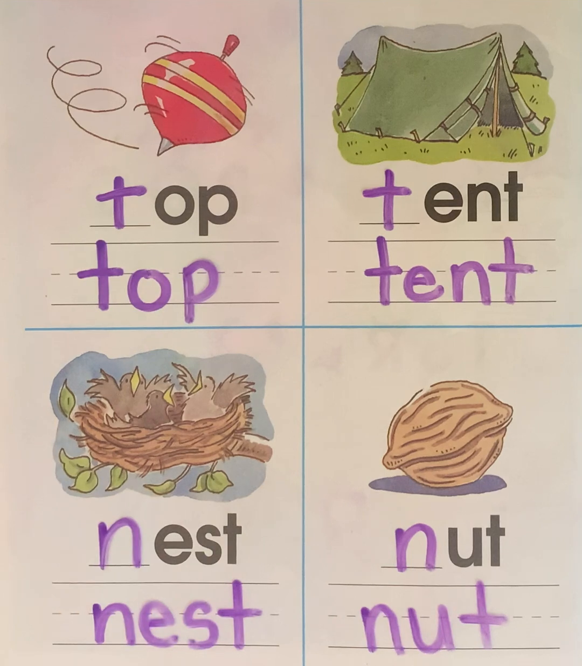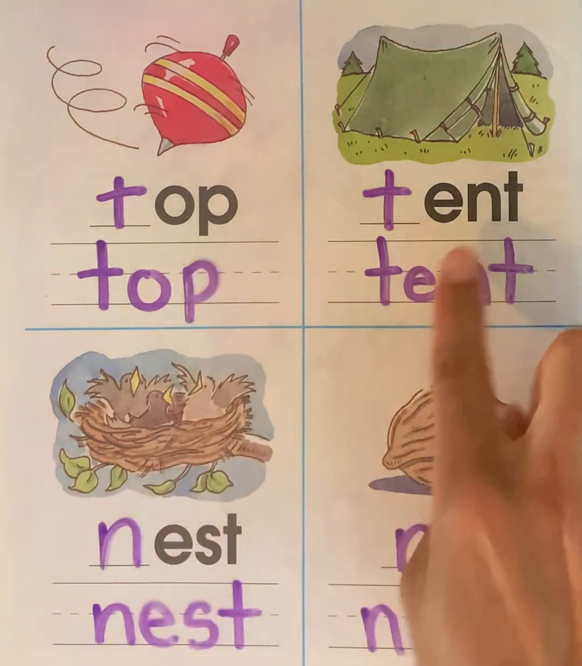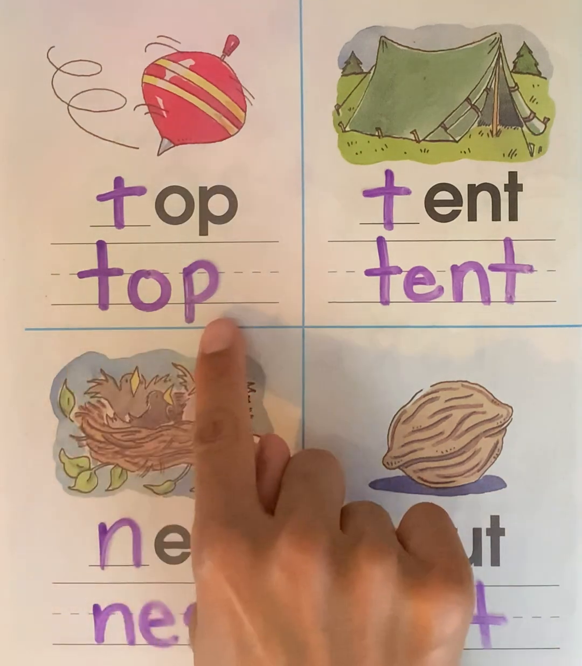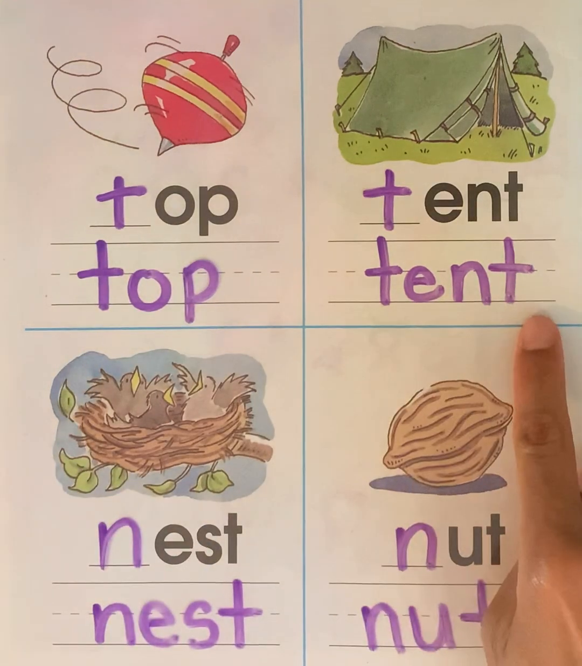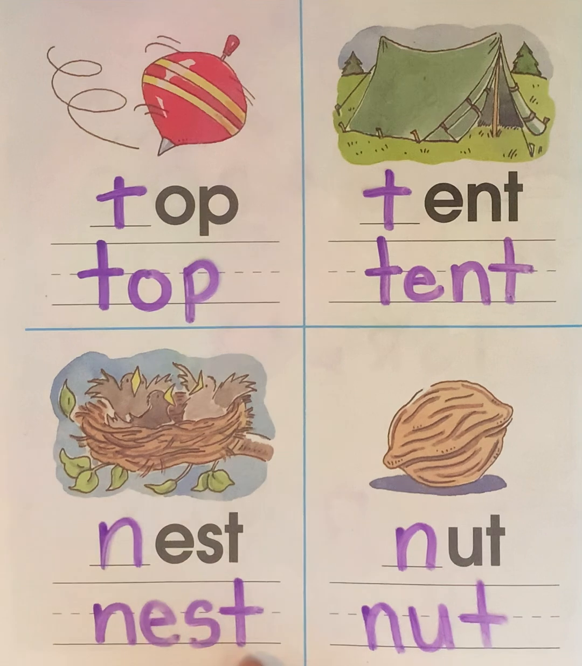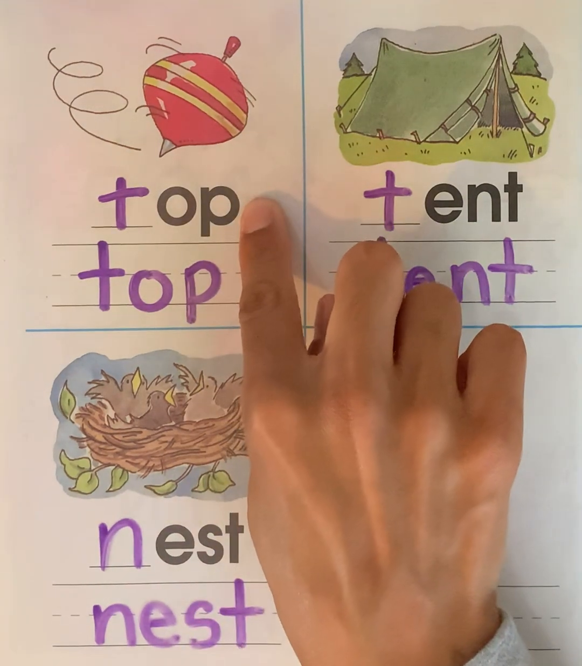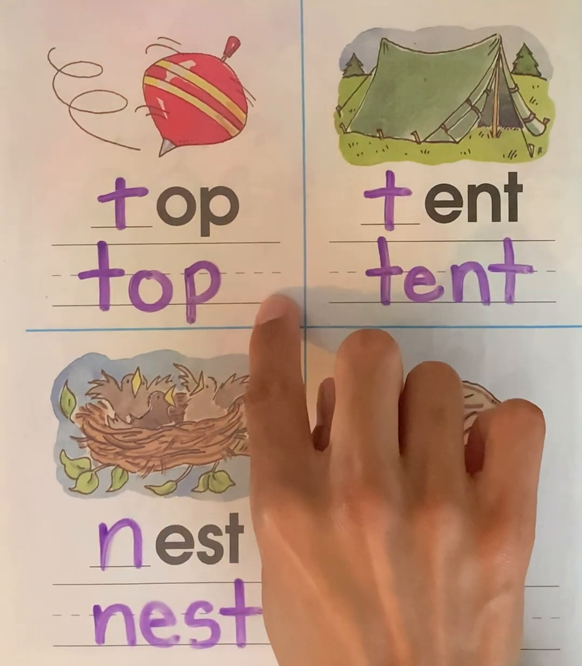Nut. Now can we go over the different words that we wrote today? Top, tent, nest, and nut. Good job. Thank you for helping me with completing the words and also with writing the words out.